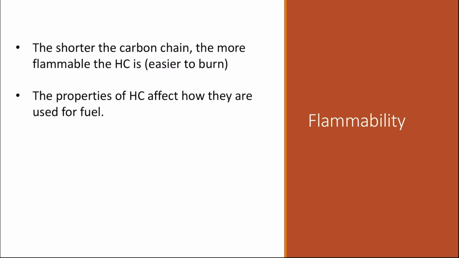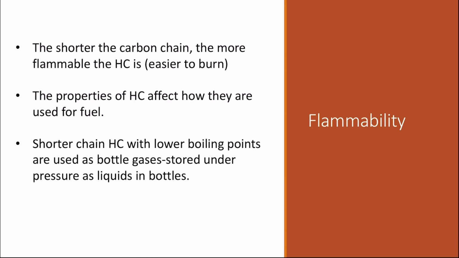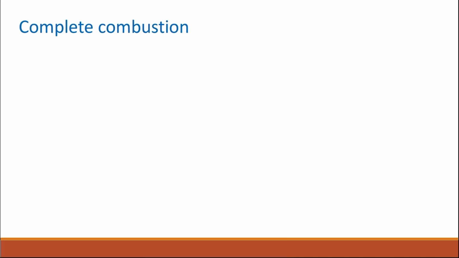The properties of the hydrocarbon affect how they are used as fuel. We said that the shorter chain ones are more useful as fuel. The shorter chain ones, we know that they are gases. They have very low boiling points. They are used as bottle gases. They are stored under pressure as liquid in bottles, and they are more useful as fuel.